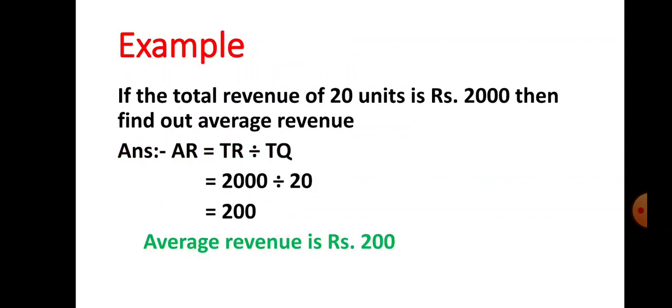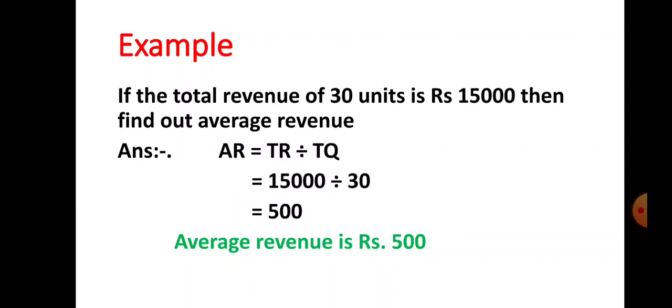Now let us see how to calculate average revenue with the help of an example. If the total revenue of 20 units is rupees 2000, then find out average revenue. What is your first step? You have to write down the formula of average revenue. AR is equal to TR divided by TQ. AR means average revenue, TR stands for total revenue, and TQ stands for total quantity. So what is TR given here? Total revenue in the example is 2000, and what is total quantity? 20. 2000 divided by 20. What is your answer? What is the average revenue here? 200. So average revenue is rupees 200.